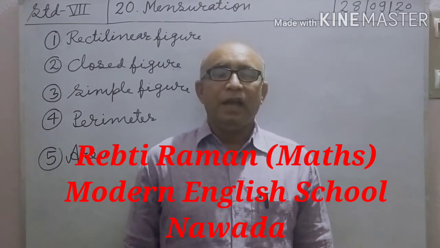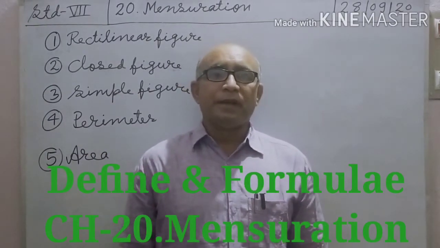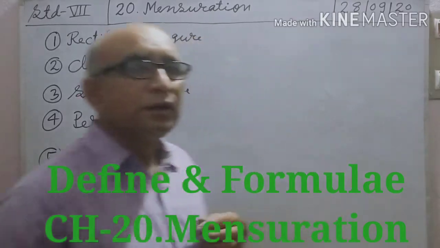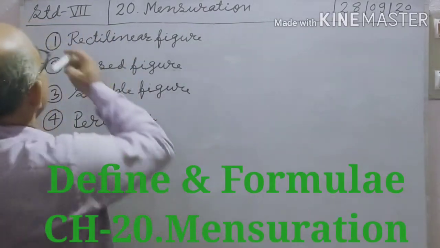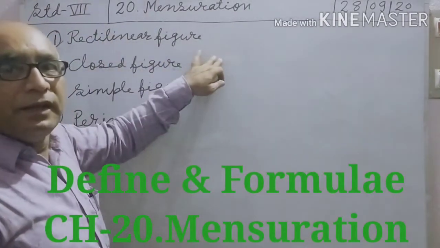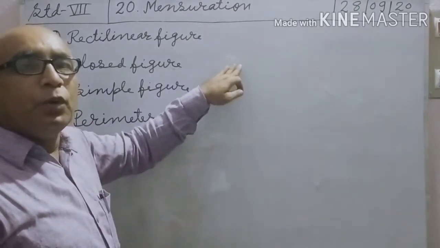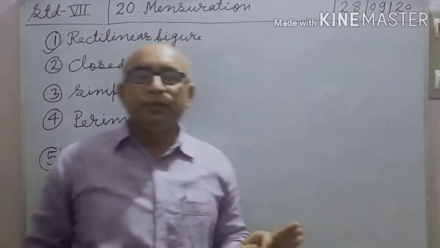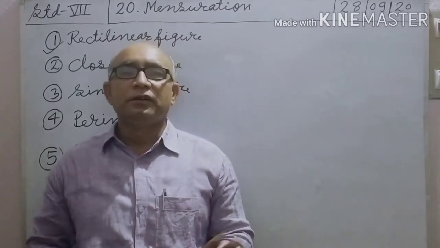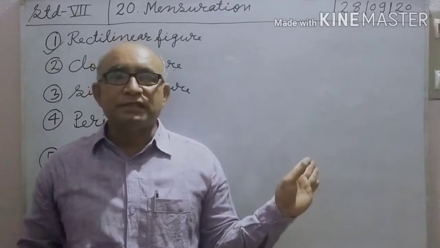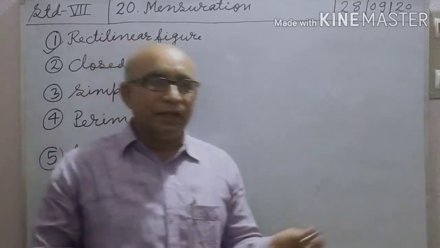Students, today I shall discuss with you chapter 20, mensuration. Today we will discuss some definitions. First definition is rectilinear figure. A plane figure which is made up of only line segments is called a rectilinear figure. Such as, for example, triangle, rectangle, square, etc.